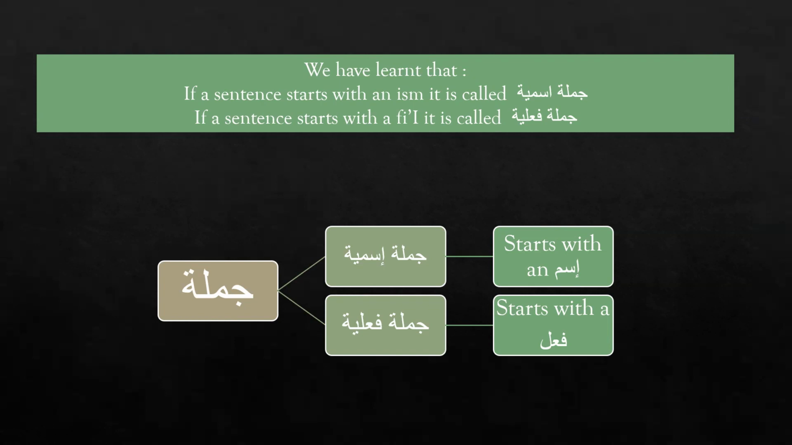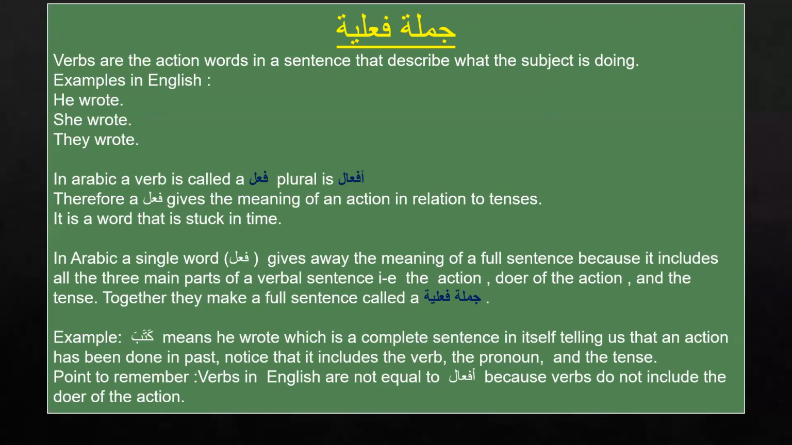Alhamdulillah. So we learned that Jumla Ismiya starts with an isim, and as you can guess, a Jumla Fa'liya should start with a fail. There are two types of Jumla: Jumla Ismiya and Jumla Fa'liya. Jumla Ismiya starts with an isim and Jumla Fa'liya starts with a fail. Alhamdulillah. So we already learned about Jumla Ismiya. So let's see what is Jumla Fa'liya.